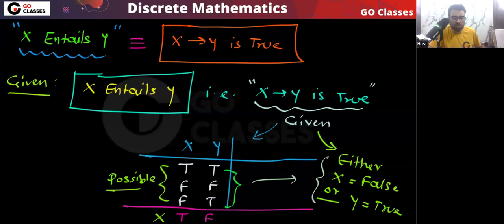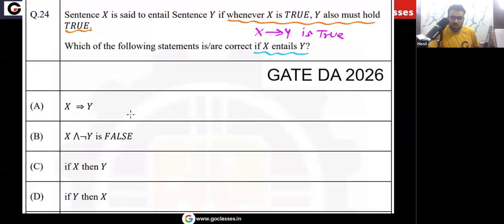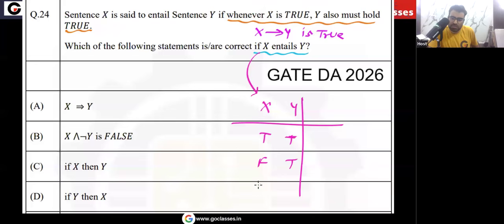I hope you understood this. So finally, the possible combinations of X, Y are true true, false true, or false false. Only these are the possibilities.